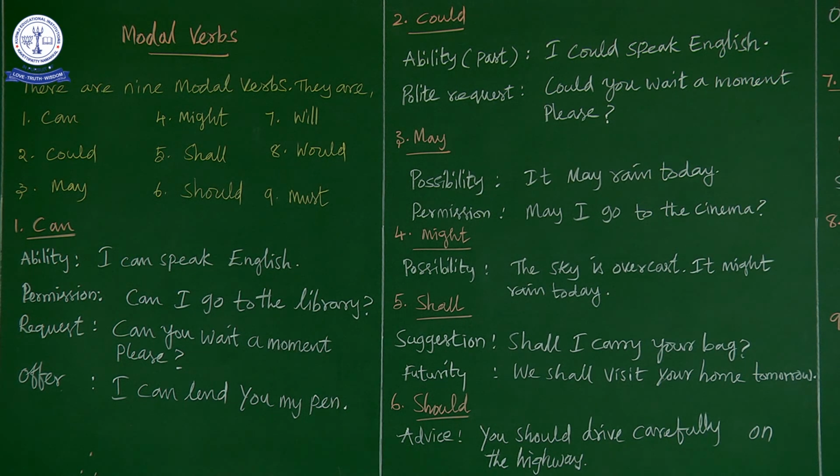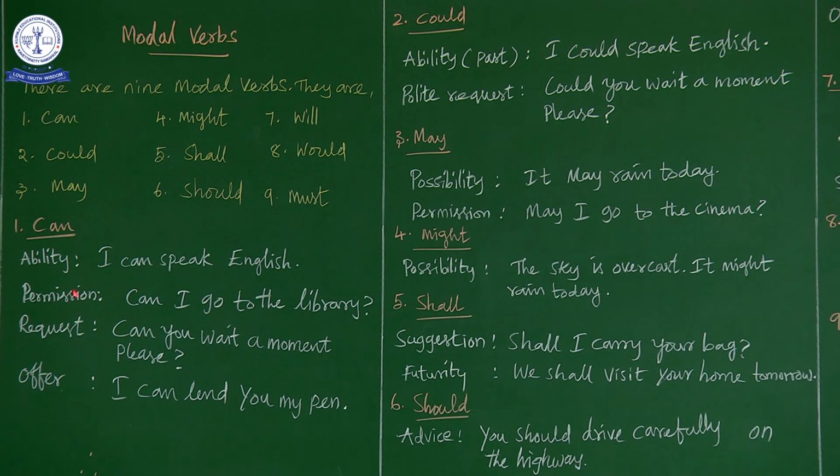First one, ability. I can speak English. Here, I can speak English refers to ability. Whenever you are going to refer to ability, your capacity, you can use can. So I can speak English. I can lift 100 kg. I can help you. These are all abilities.